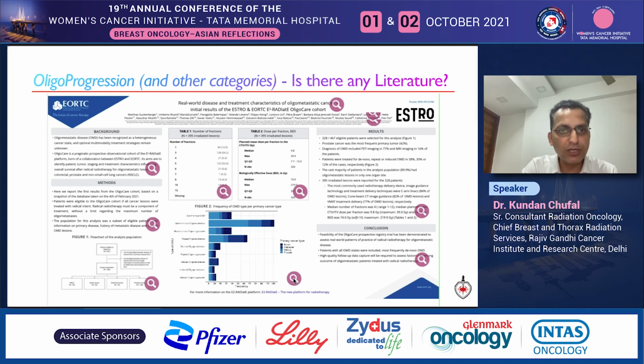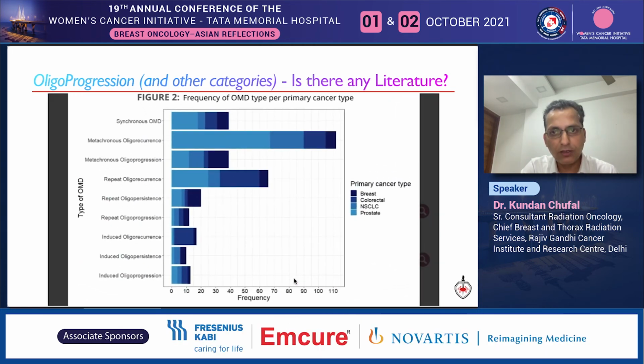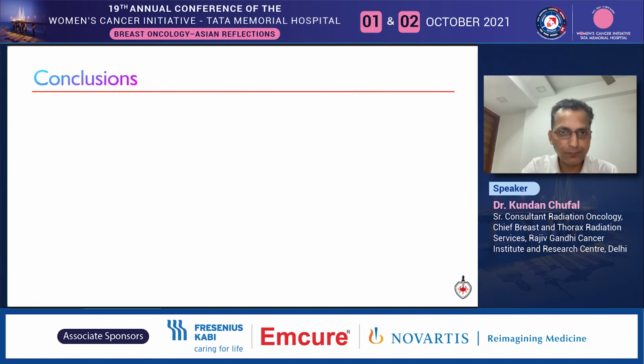And he also presented the number of patients in the OligoCare project with these newly defined categories. And again, we can see, if we specifically look at breast, the dark blue color, there is a very small number of patients in these newly defined categories. We need to combine our data sets to create a similar repository of patients, probably to gain more insight and to do justice to our patients.